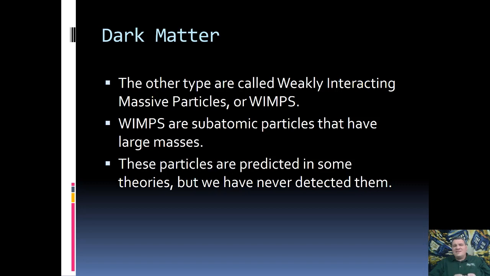Now, for every instance that we have done this, we have never found them. We have been doing this for over 40 years, and in every single case, we have turned up empty. Okay, so what this means is we know that dark matter is not MACHOs, which means that it should be WIMPs, but we have yet to be able to find out what WIMP it actually is.